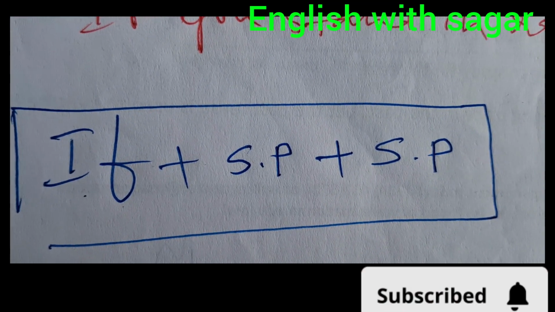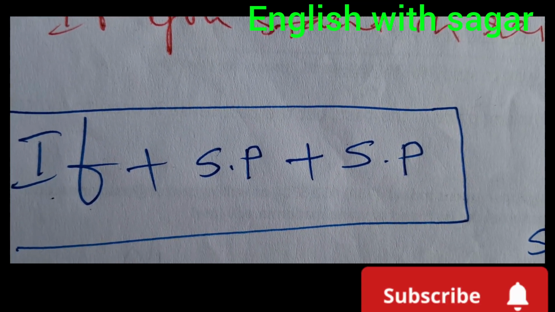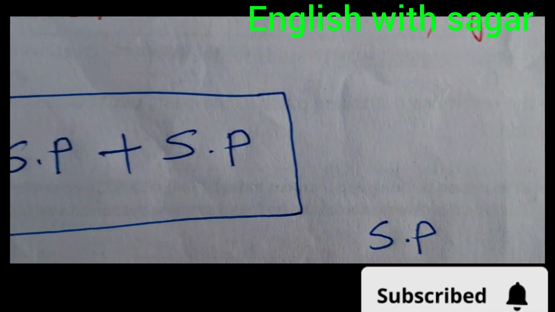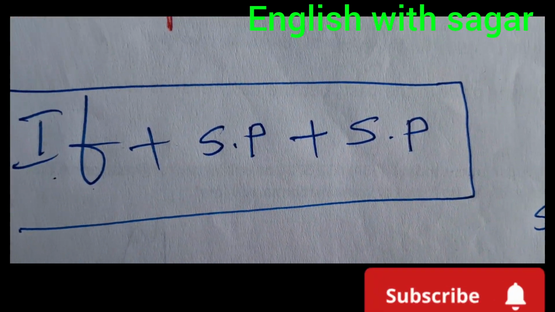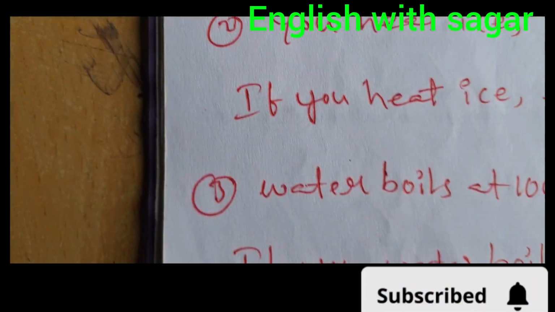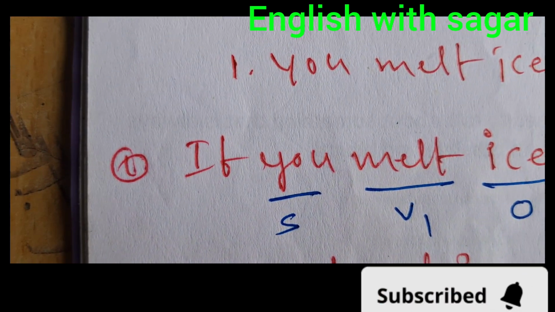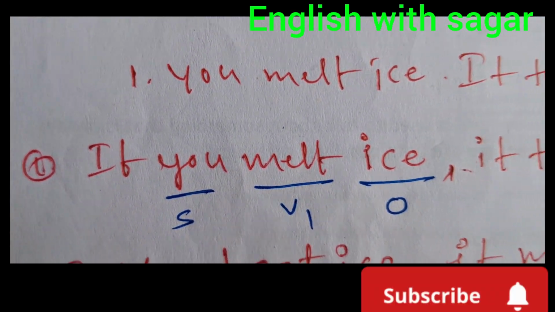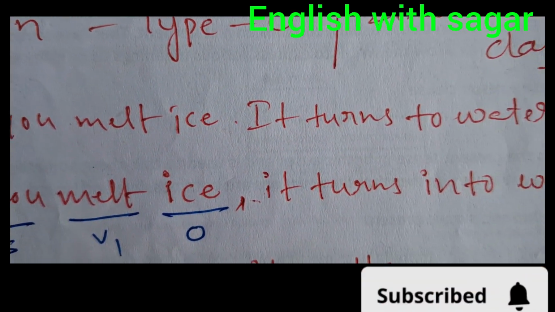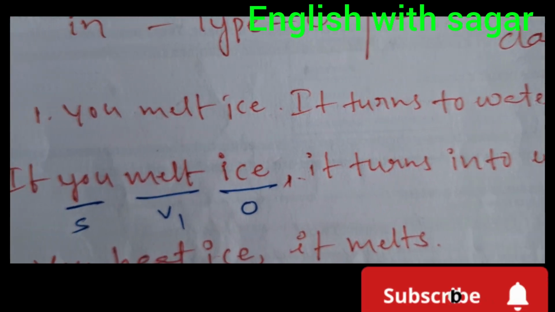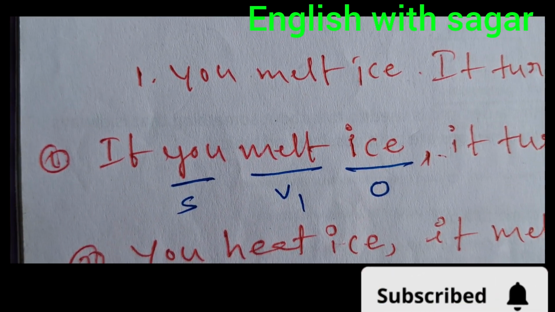The structure is: if plus simple present plus simple present. Simple present structure is subject plus V1 plus object. Here is one example: if you melt ice, it turns into water.